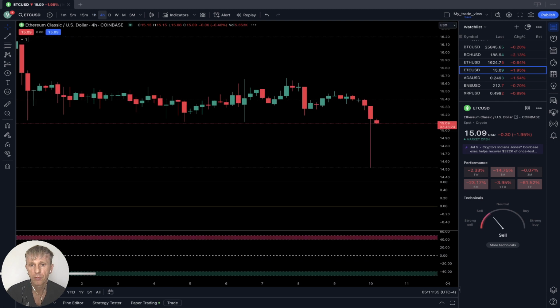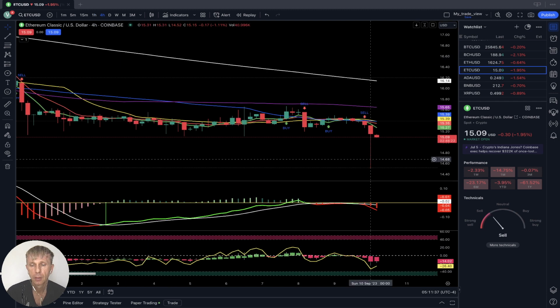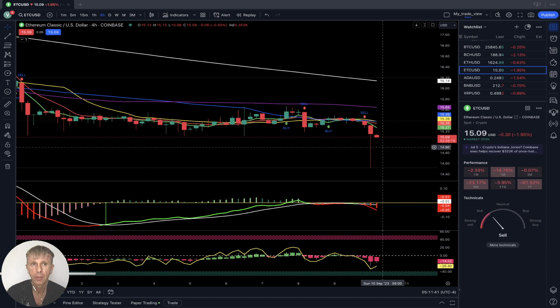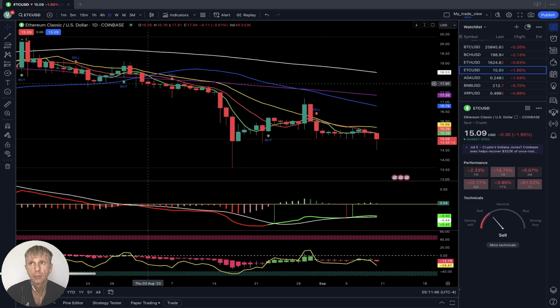4 hours time frame, last bar below all moving averages, bearish trend. Daily time frame, bearish trend also, last bar below all moving averages.